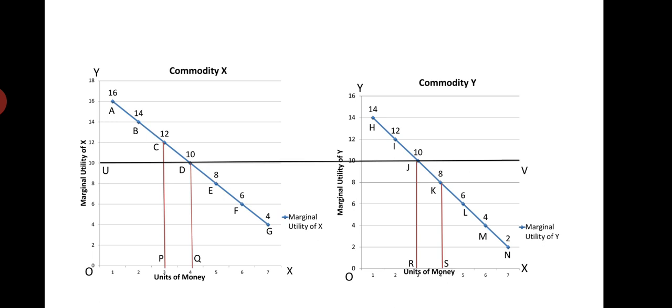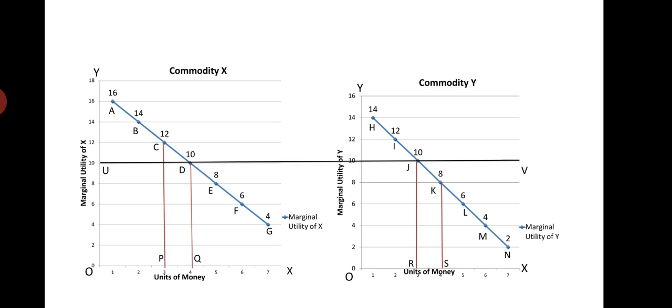You see in the diagram, there are two diagrams, one representing commodity X and the other representing commodity Y. On the OX axis we are taking units of money, and on the OY axis we are taking marginal utility.